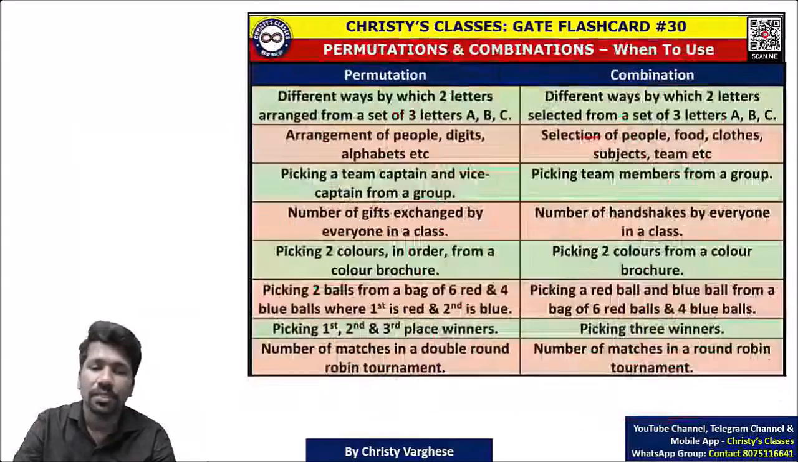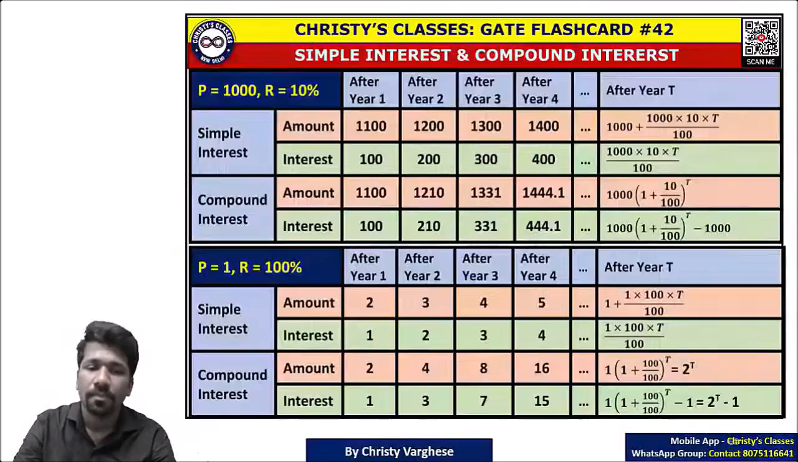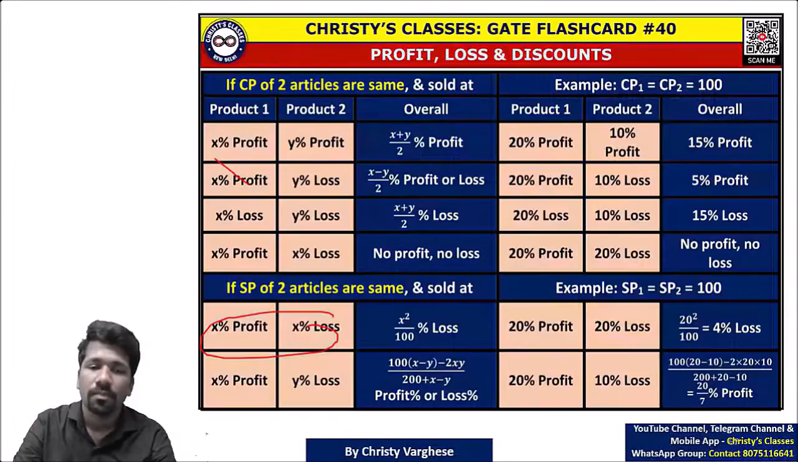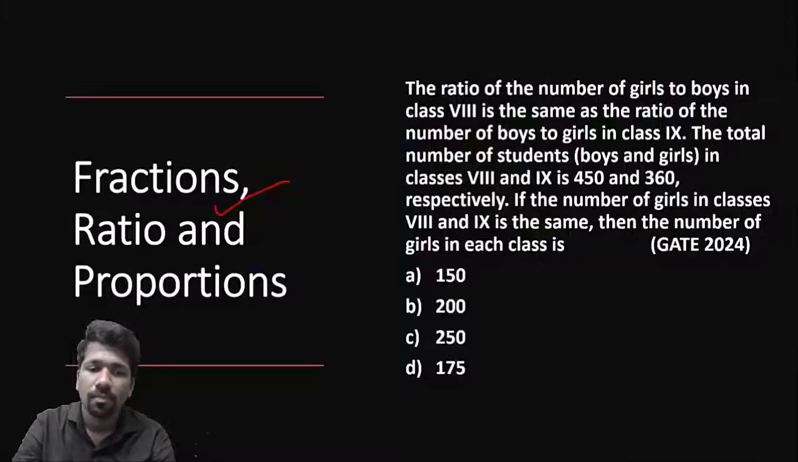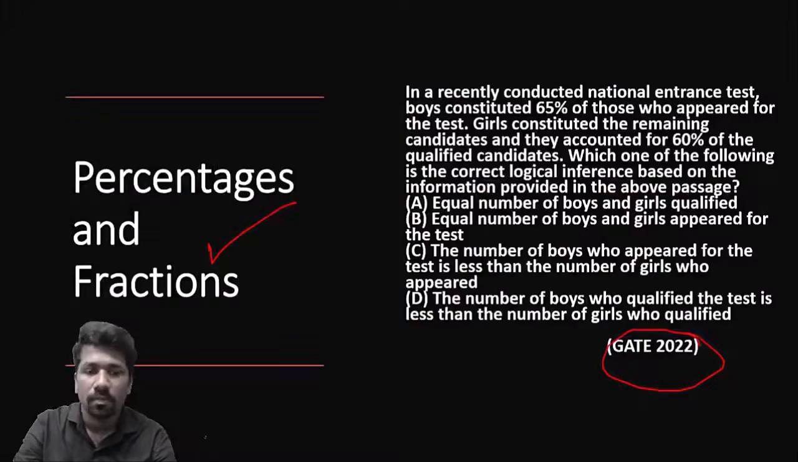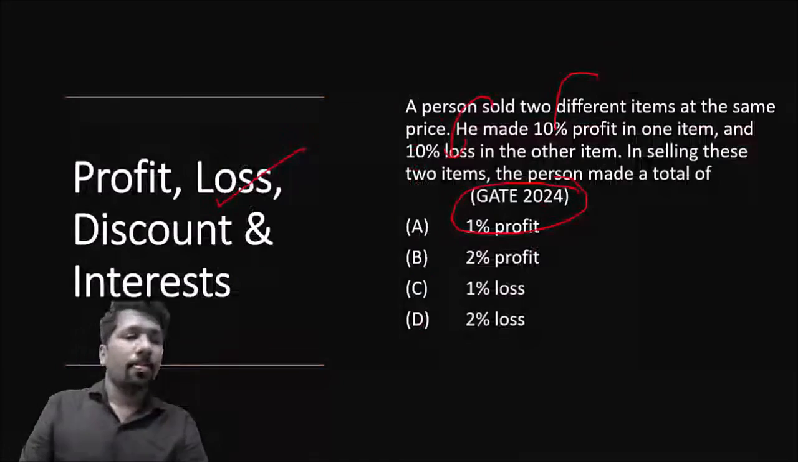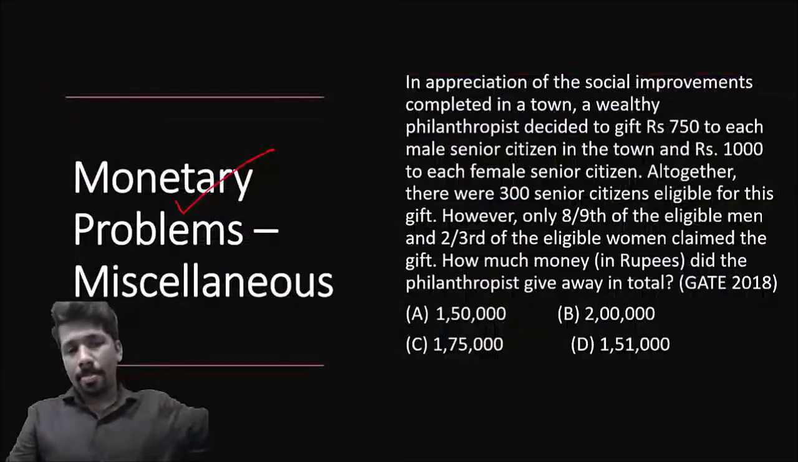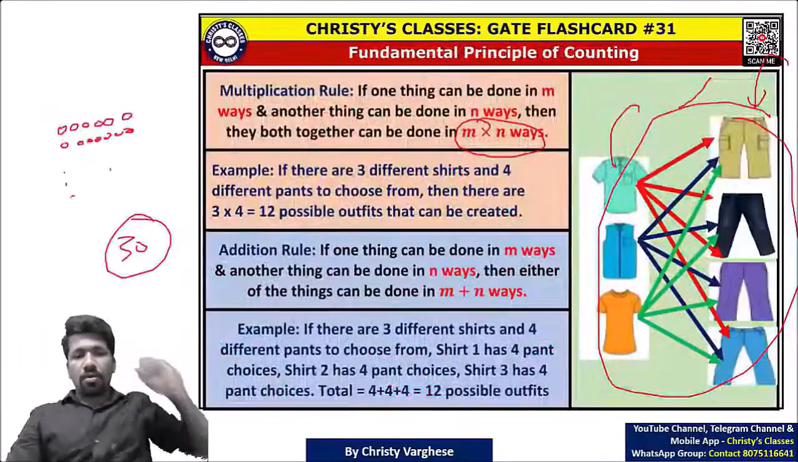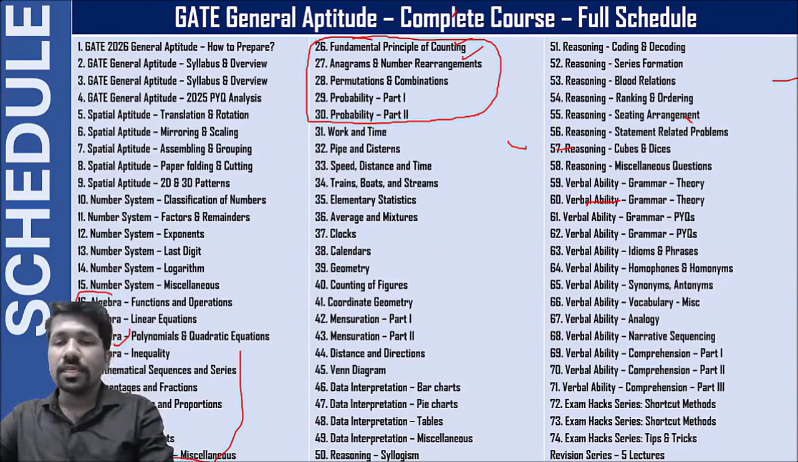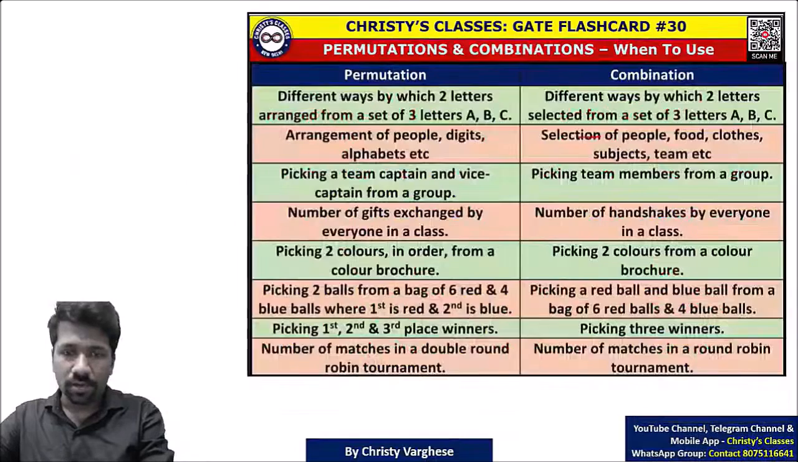Major. Just a minute. One second. So that is probability and permutation combination. Now other areas. One second. I think the slide got